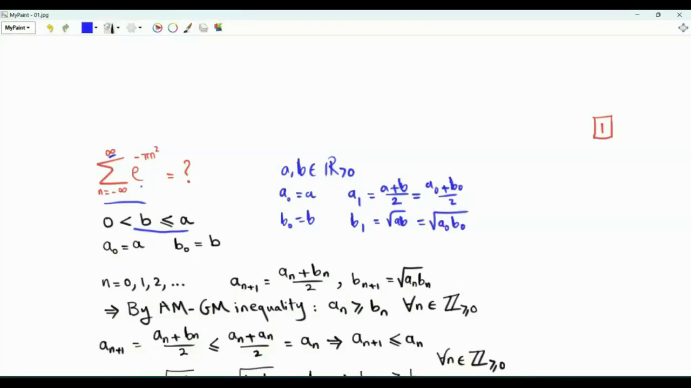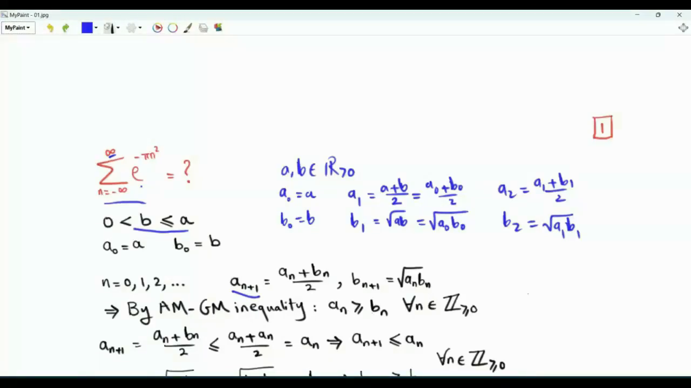Now we have two real numbers, a1 and b1, and we do this again. a2 is (a1 plus b1) over 2, and b2 is the square root, of course I mean the positive square root, of a1 b1. In the nth iteration, a(n+1) is the arithmetic mean of an and bn, and b(n+1) is the geometric mean. Note that by the arithmetic mean geometric mean inequality, we are sure that at each iteration, an is greater than or equal to bn.